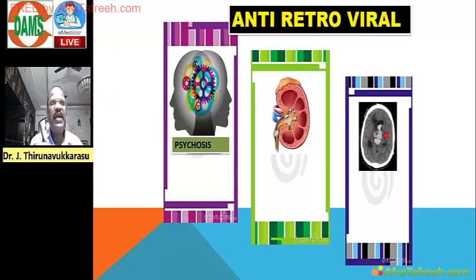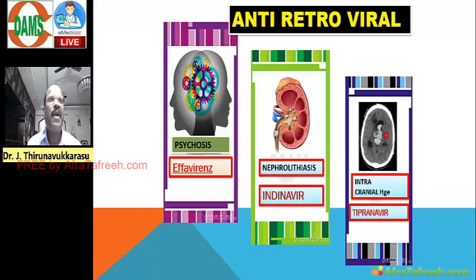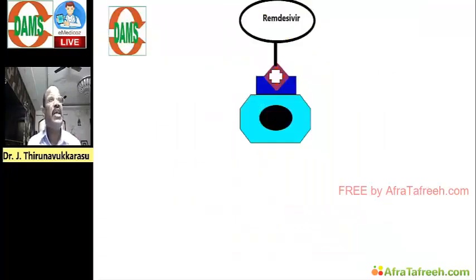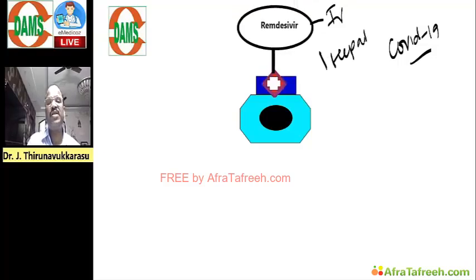And then anti-retroviral question. Anti-retroviral causing psychosis, important question. Anti-retroviral that causes kidney stone is indinavir. Anti-retroviral causing intracranial hemorrhage, think of tipranavir. So they give history, patient with intracranial hemorrhage following anti-HIV drug. What drug? Like that they ask a question. So read the question. And then remdesivir, you must know since COVID-19. Remdesivir is a drug inhibiting DNA synthesis, given intravenously, causing risk of hepatotoxicity. All these are important points.